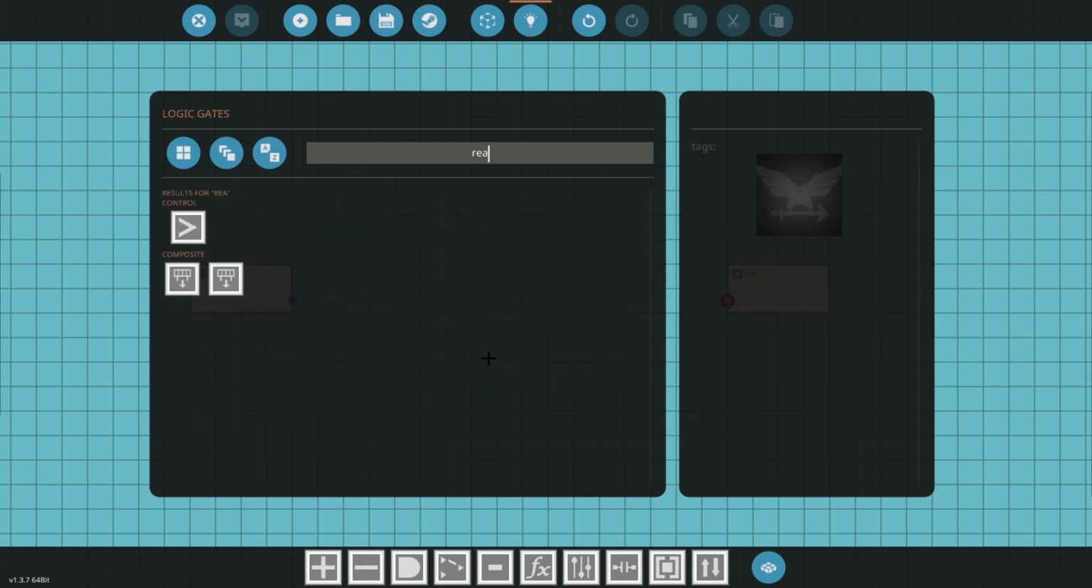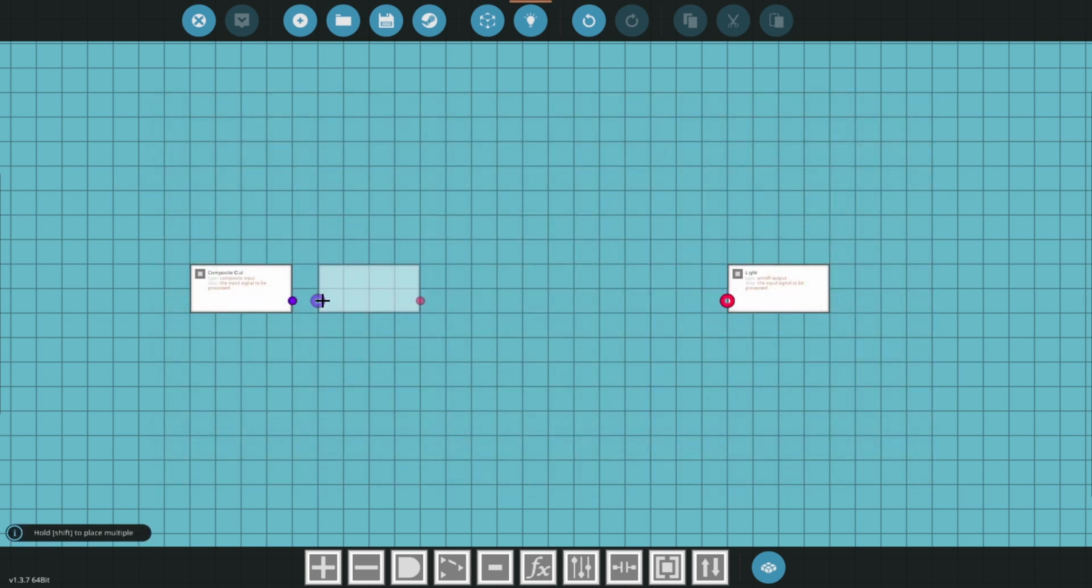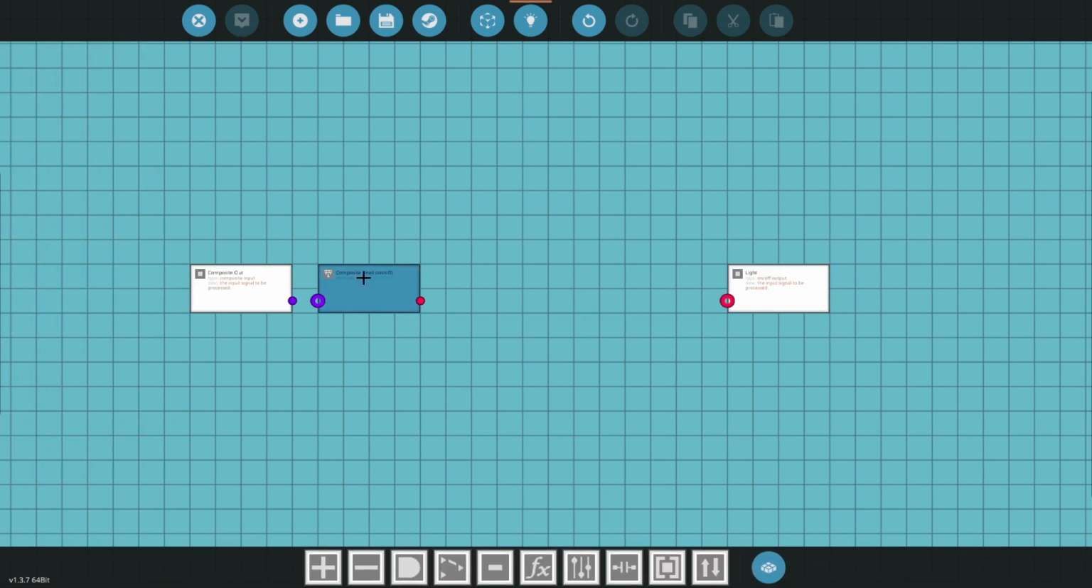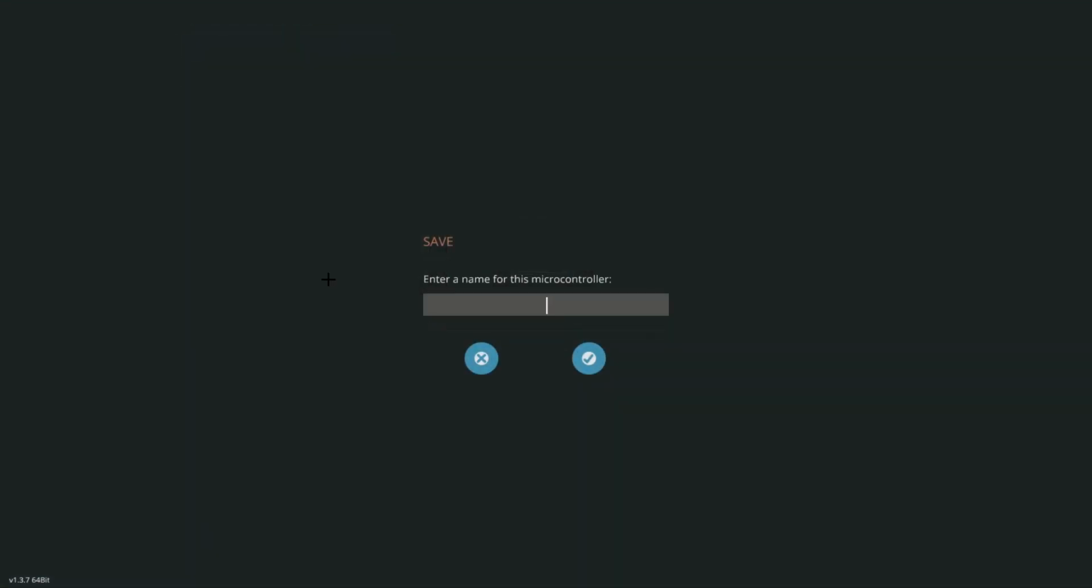So we are going to get a read. Difference between a read and write when it comes to composite: we have composite reads and writes for on-offs and numbers. Reads pull data from a composite, whereas a write will put data into a composite. So for this, we're just going to do read on-off. It's reading from channel 1 because we set our button to send an on-off signal to channel 1. So let's just put that in there. Save this. Let's call it instrument panel button.